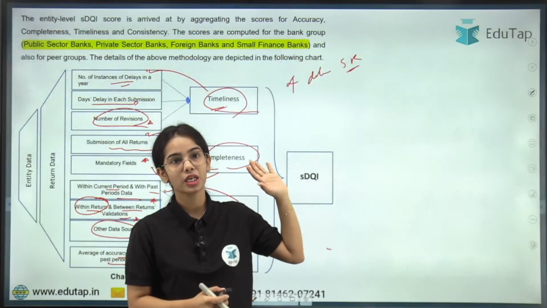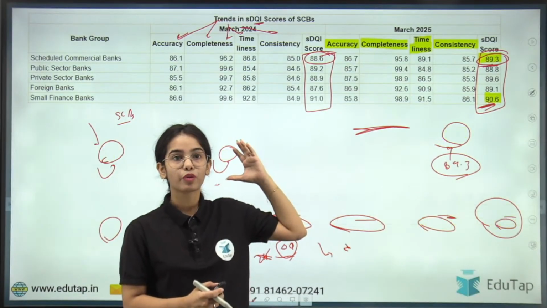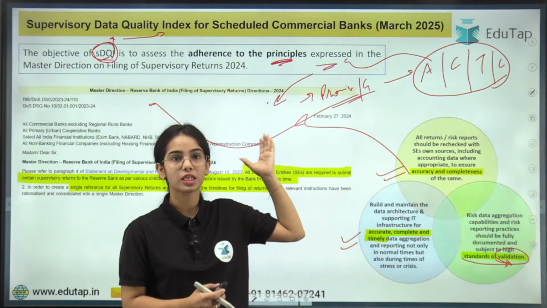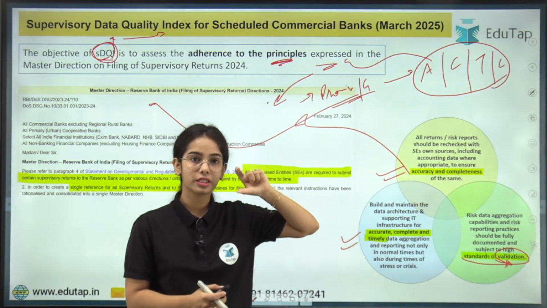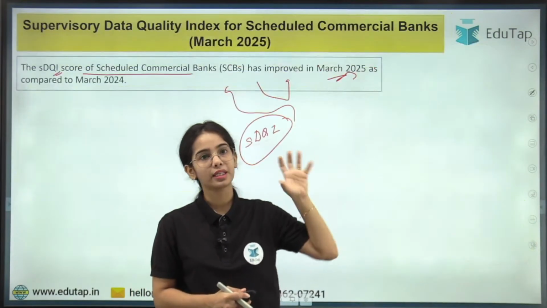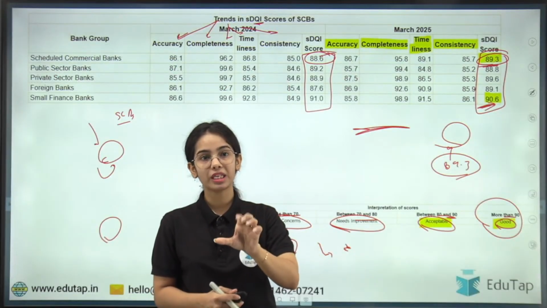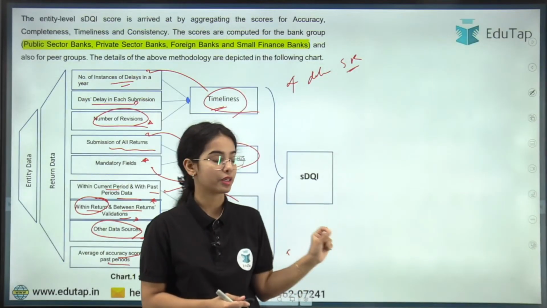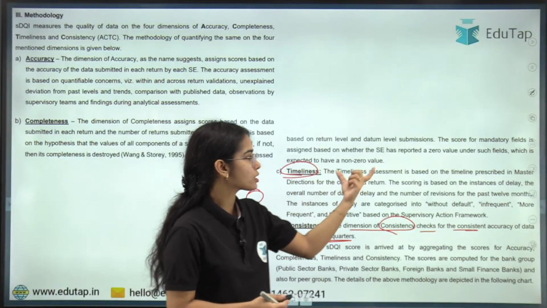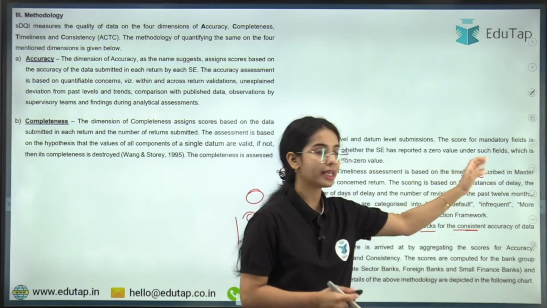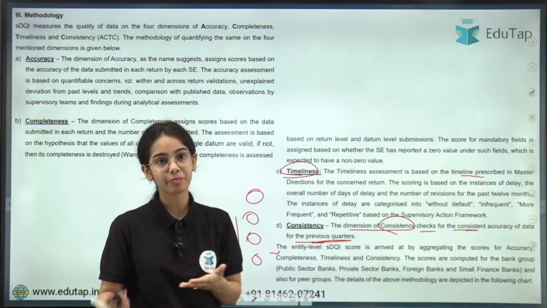Timeliness: the timeliness assessment is based on the timeline prescribed in the master action. In the master action, as I've shown you, there are provisions that the returns have to be submitted in a timely manner, and the timeline has also been given for when the returns have to be submitted. So timeliness shows whether the timeline prescribed in the master action is being followed or not.